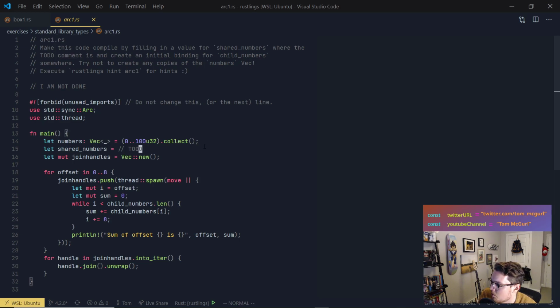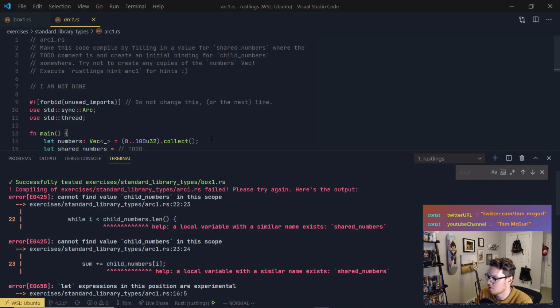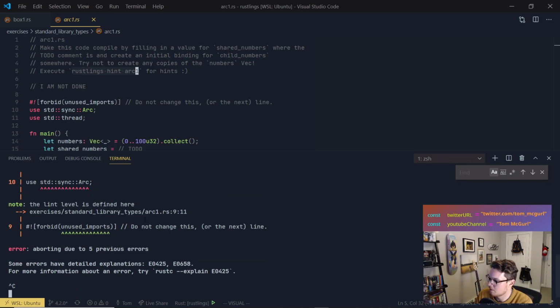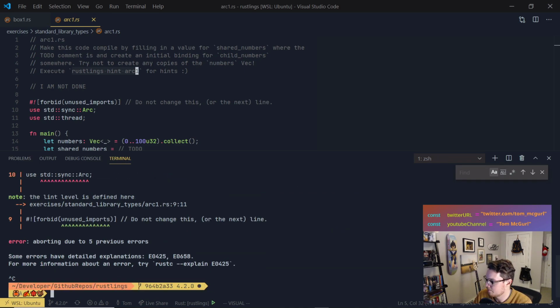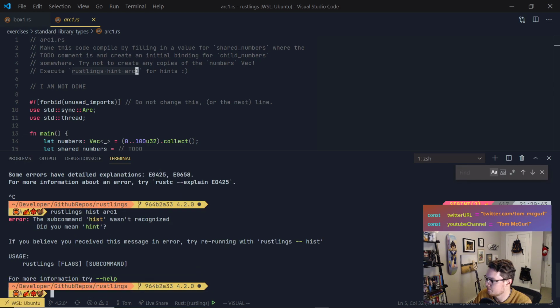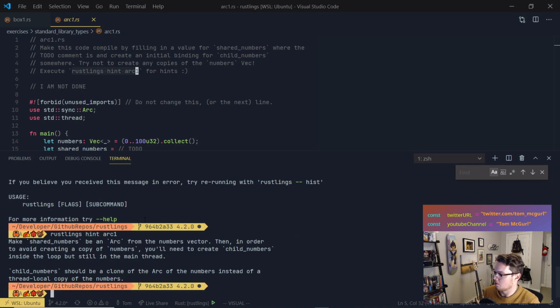So we obviously have to use an Arc. I'm gonna go for the hint here. Let's see. We're gonna execute this command. Let's get a little hint from our rustlings here. Rustlings hint arc1.